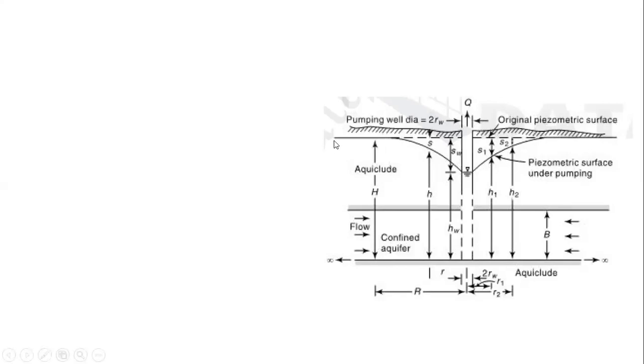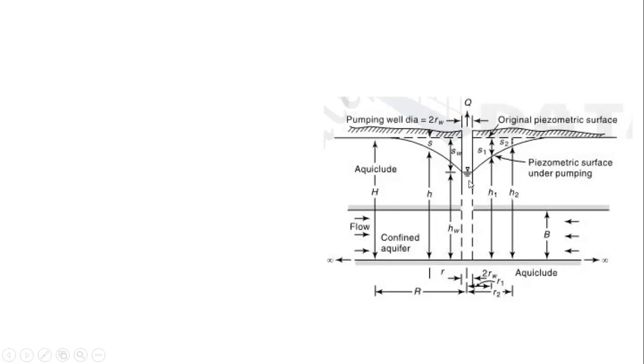Because from here onwards, there is no radial extent of the area of influence. From this point onwards to the left hand side, there is no influence of the area, or that area is not going to contribute water to the well. Water will not come to the well from the ground beyond this point. That means this will be the static one. So we are assuming capital H as the static piezometric head, or static water head.